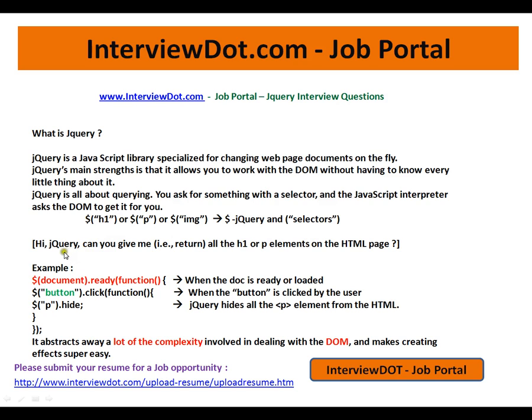What exactly we are doing here is, jQuery, can you give me all the h1 p elements on the HTML page? You have an HTML page and there are a lot of h1 elements and p elements. You're just telling, hi, can you give me all the h1 elements? So I'm giving an example here so that you can understand in a better way.